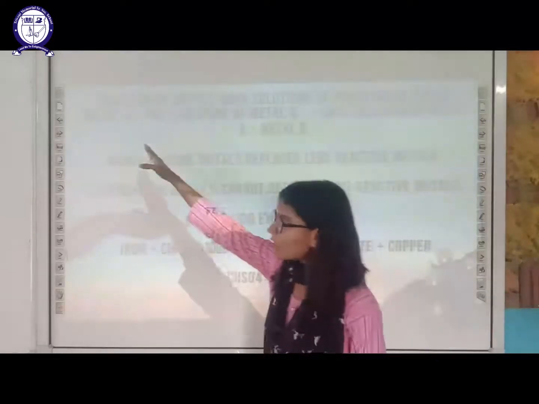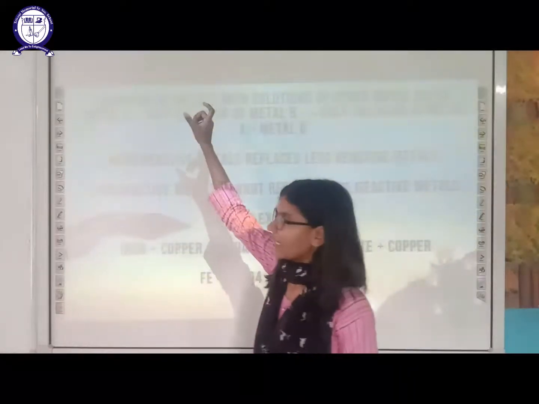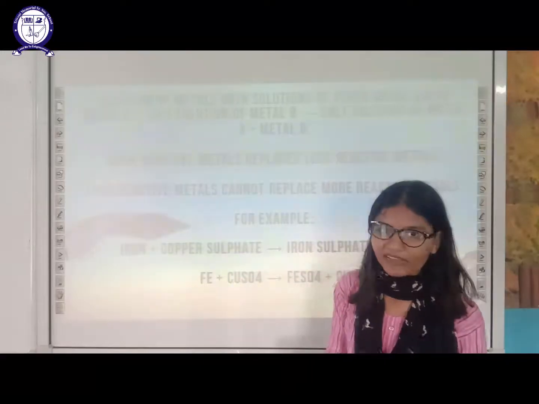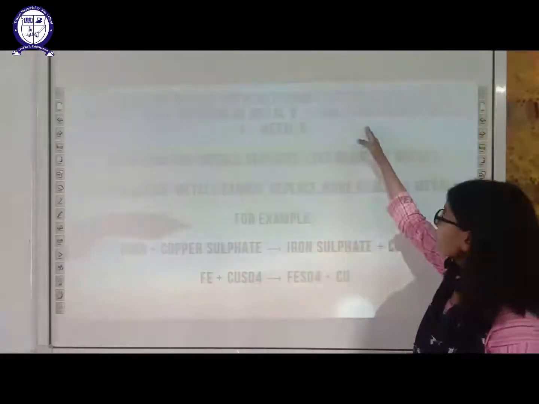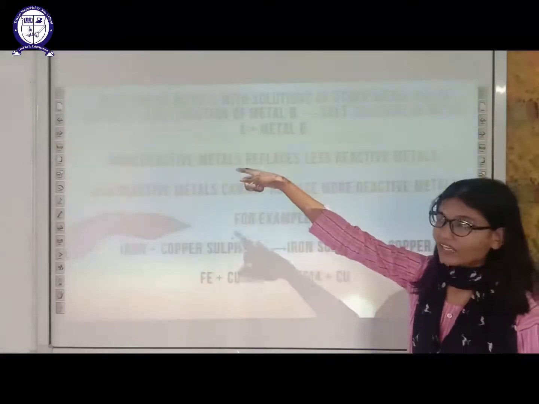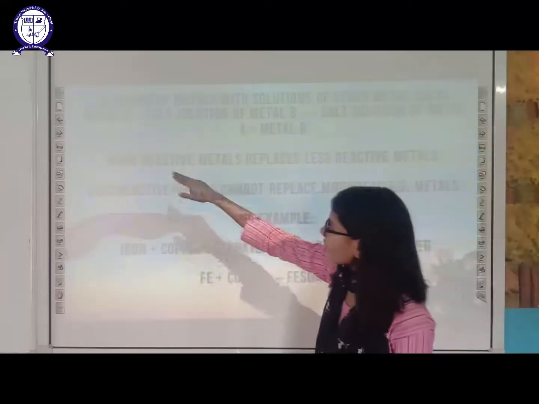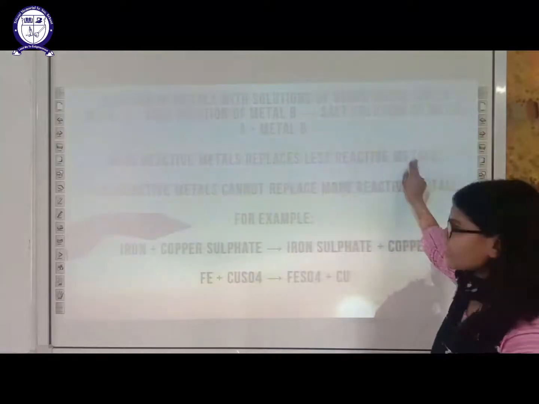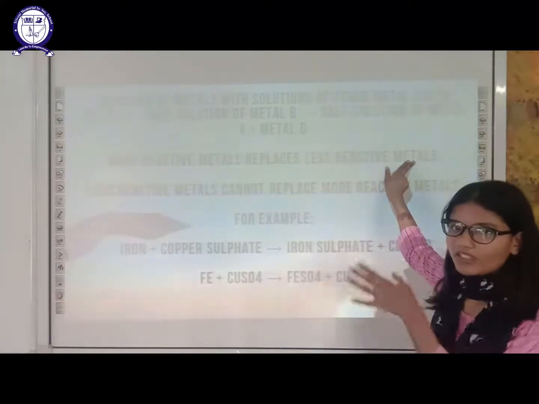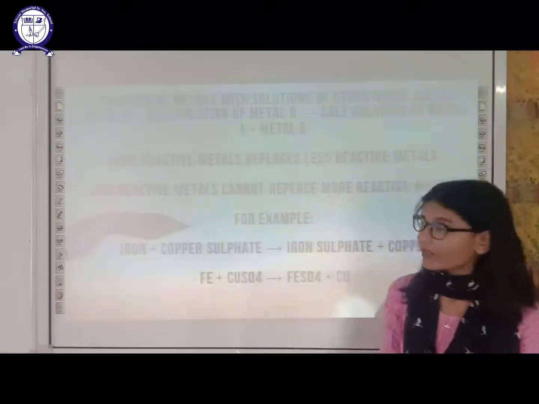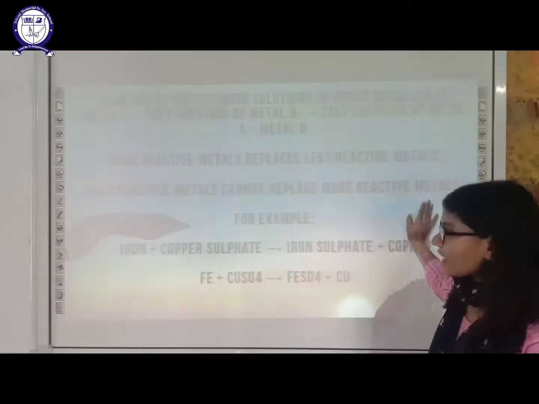The more reactive metal will displace the less reactive metal from the salt solution. We will discuss this displacement reaction in detail. A less reactive metal cannot replace a more reactive metal.